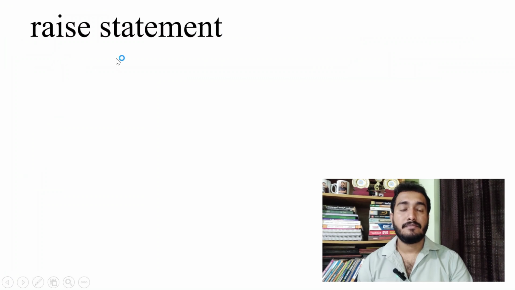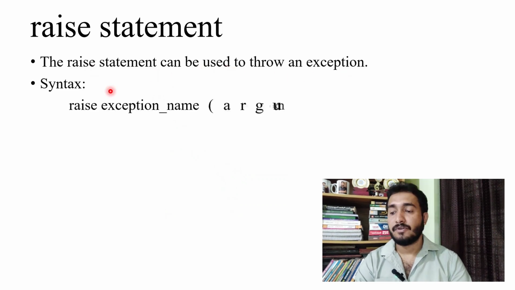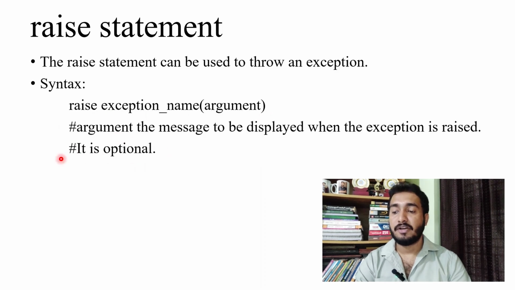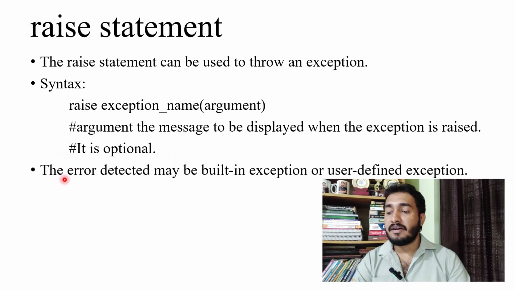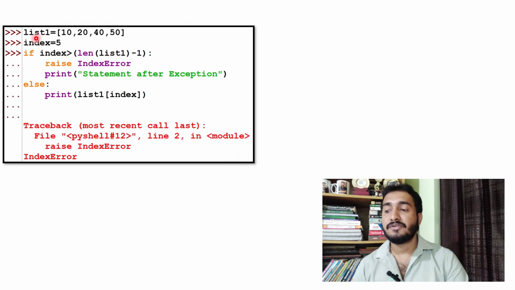Now let's see the theory part of raise statement. The raise statement can be used to throw an exception forcefully. So what is the syntax? Raise, space, exception name and argument. Argument is the message to be displayed with the exception name. The argument is optional, that is not mandatory. The error detected may be a built-in exception or user-defined exception. So the error that we write after raise statement can be a user-defined exception or a built-in exception. So look at this code.